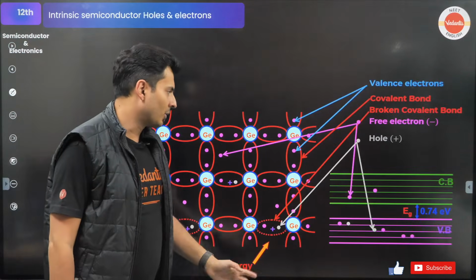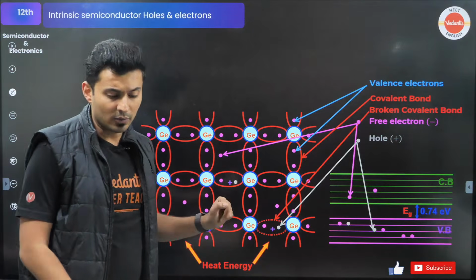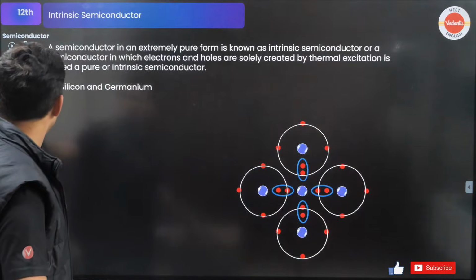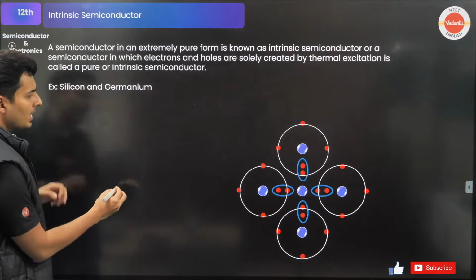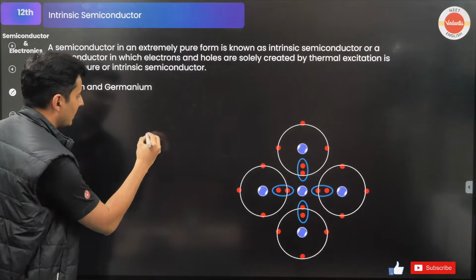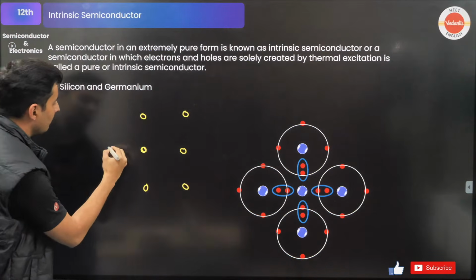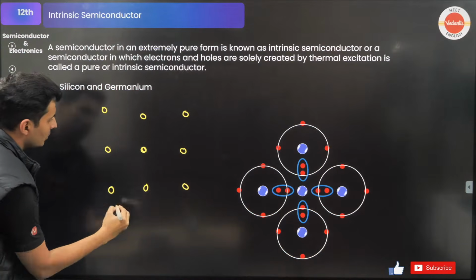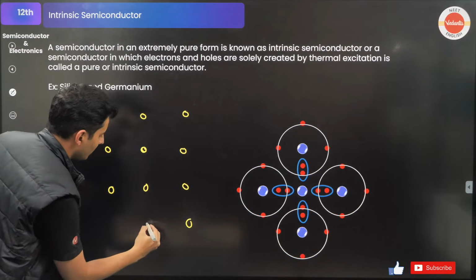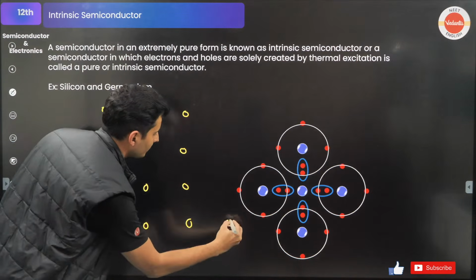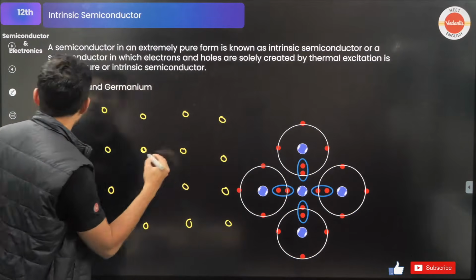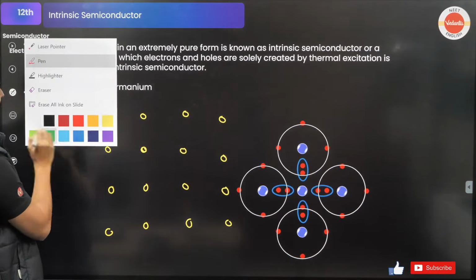Okay, I'll tell you what can go wrong. Observe now carefully. Let me just mark it over here. Imagine that this is one atom, this is one atom, this is one atom, this is an atom, this is an atom, done. So many atoms are there like that. I'm just showing a few of them. Each of them is sharing electrons between them.